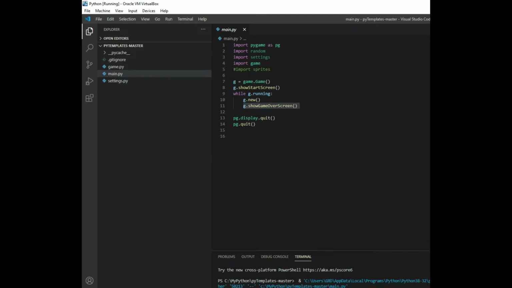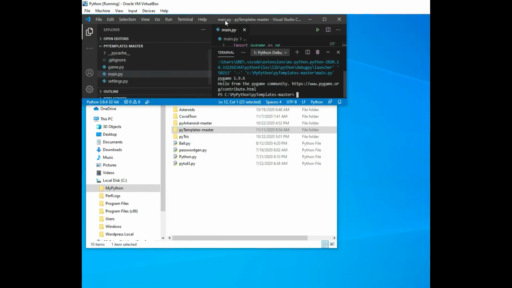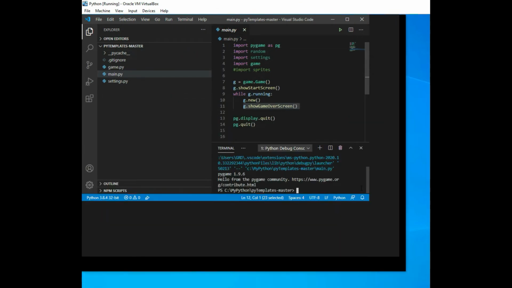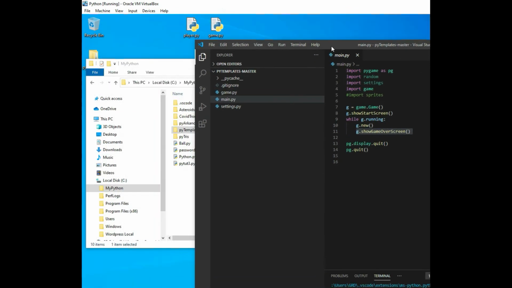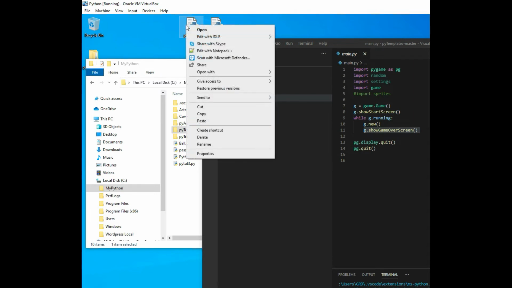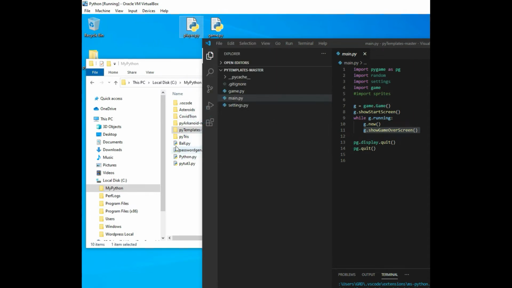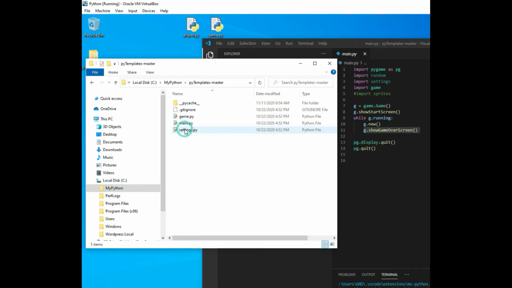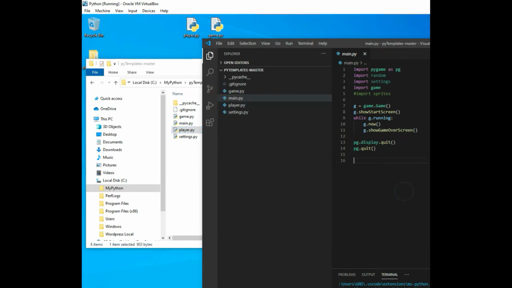But I didn't want to leave it there with this. What I wanted to do was at least have something on the screen as a part of the template. So let's take a look at that. I have this player.py, and I'm going to import that in. So I at least want to have a player.